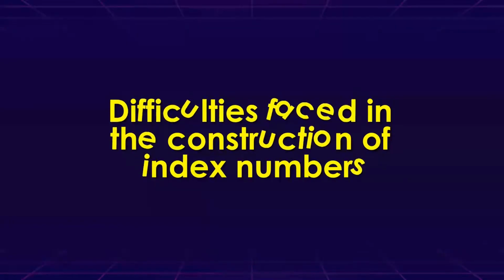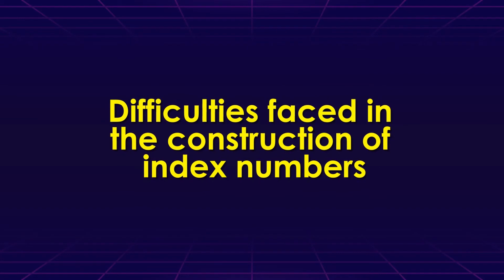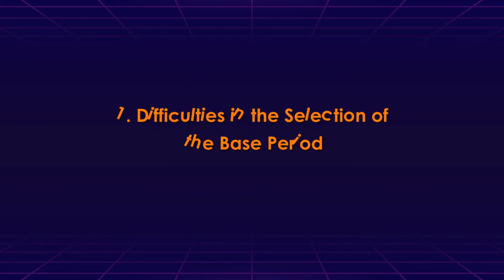Now certain questions come up while going to the depth of the construction of index numbers. What difficulties does one have to face while formulating or constructing the index number? The first difficulty is in the selection of the base period, because the base period is a very important ingredient.